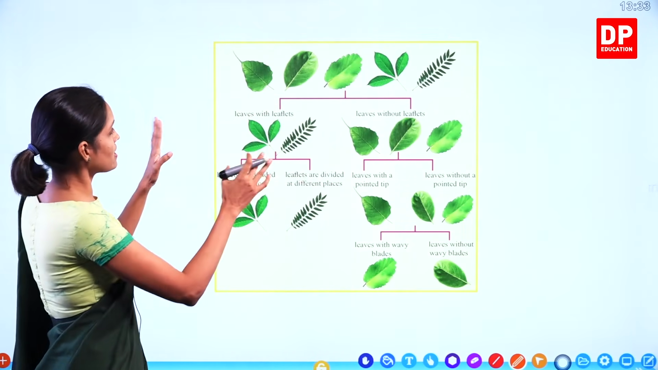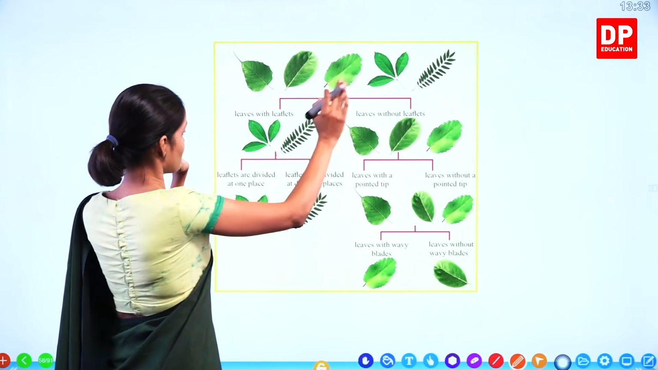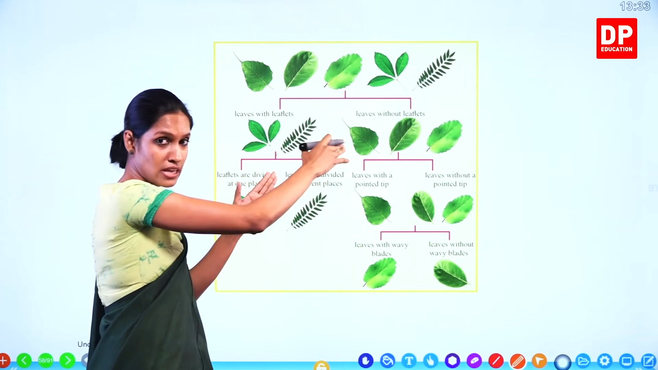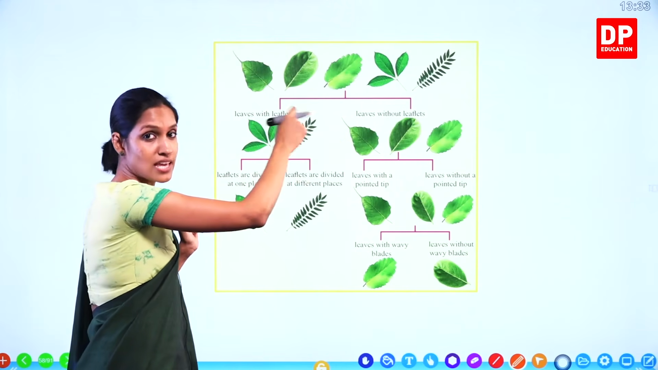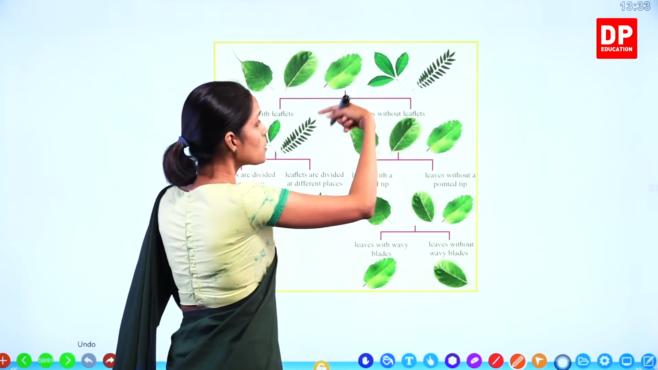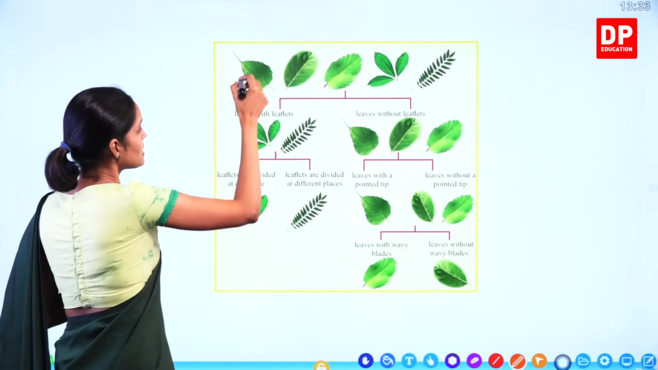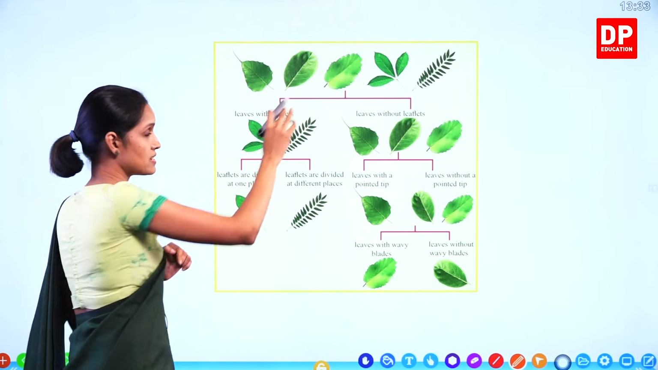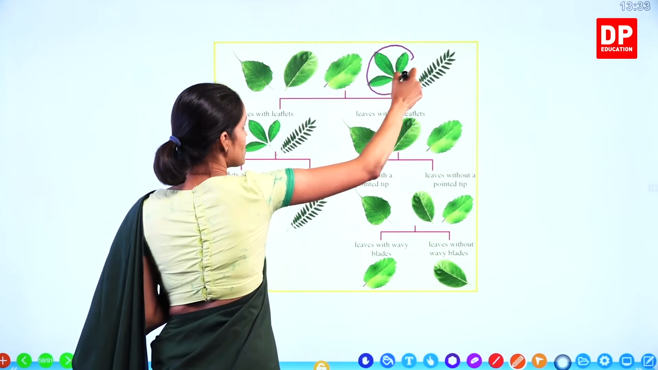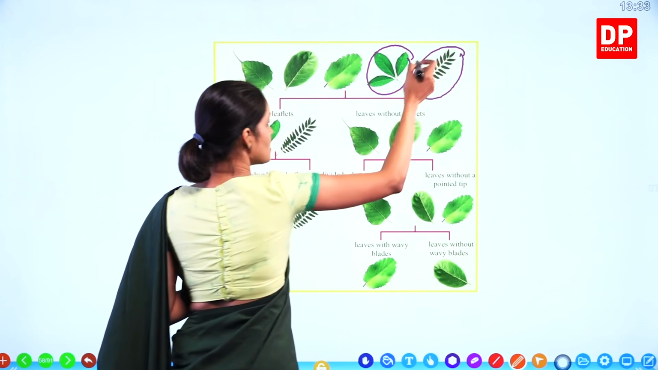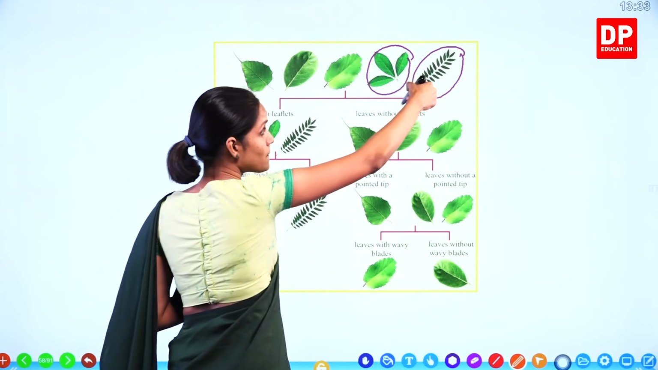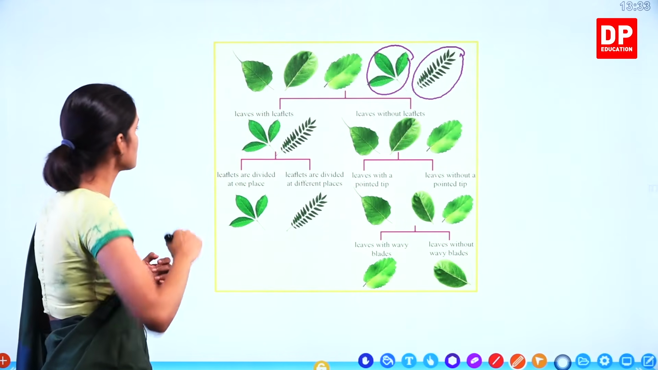Okay. So by looking at this, look at how we can divide it the first time. Leaves with leaflets this side. The other side must be leaves without the same characteristic. If this is leaves with leaflets, this side leaves without leaflets. Now these 3 leaves, they don't have leaflets, they present as a single unit. Look at this one. Now this is one leaf. This is also one leaf. But this leaf has 3 parts, 3 leaflets. And this one has many leaflets, like curry leaves.